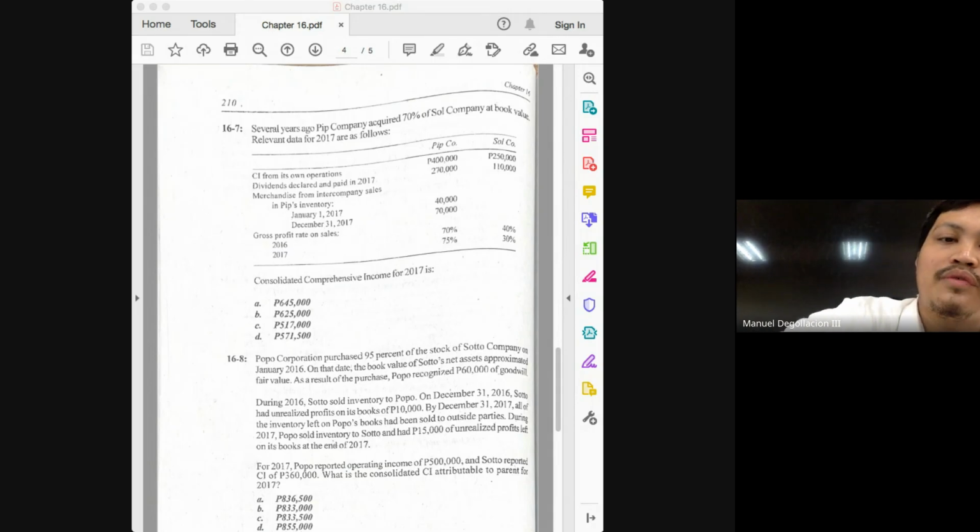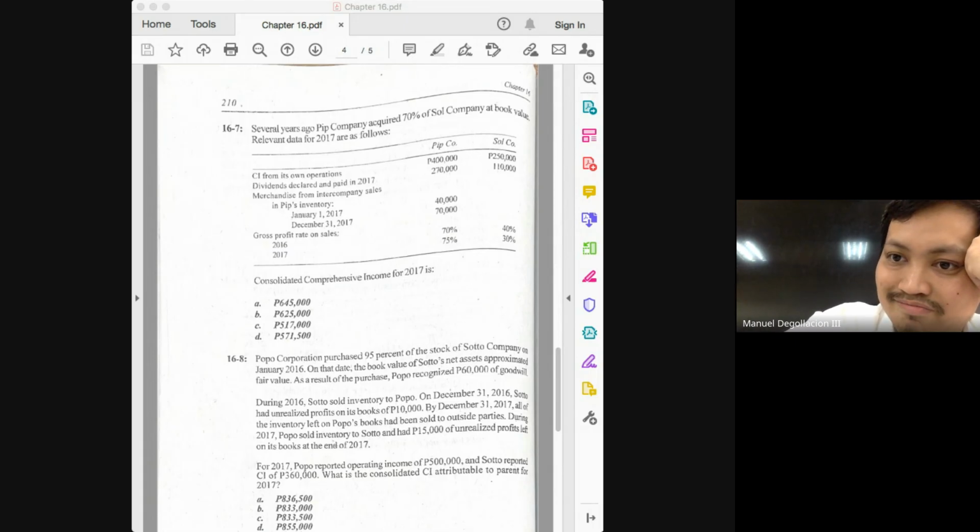If we already have the 400,000, what else do we have? What else do we need? The adjusted income of the subsidiary. And we begin with the income reported by the subsidiary. How much is the income reported by the subsidiary? 250. And again, if there is excess to amortize, that would be relevant. But here, the focus is still on your intercompany sale of inventories. And from intercompany sale of inventories, what are the two possible adjustments, class? Markup on beginning and markup on ending.